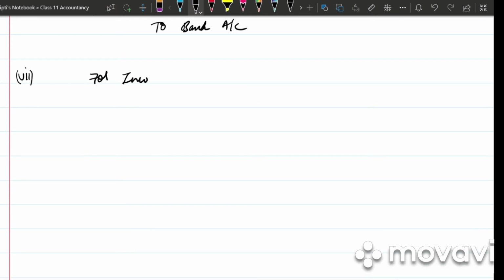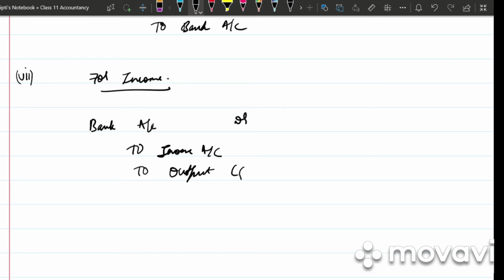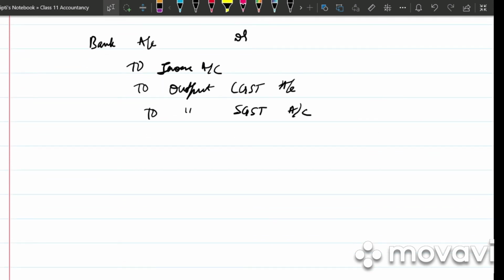Next we have for income. In case of income, what will it be? We are receiving money. So bank account debited to income account, to output CGST account, to output SGST account. Write the narration, goods taken for personal use.